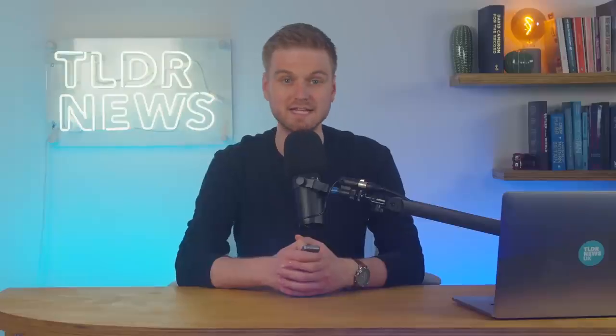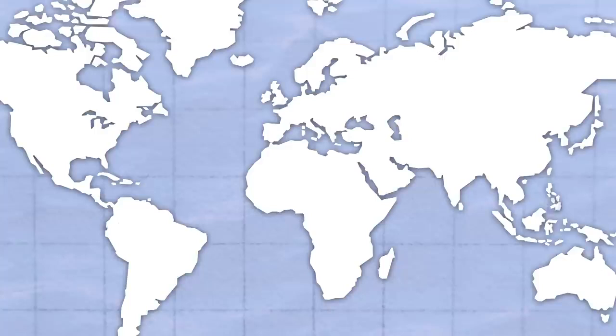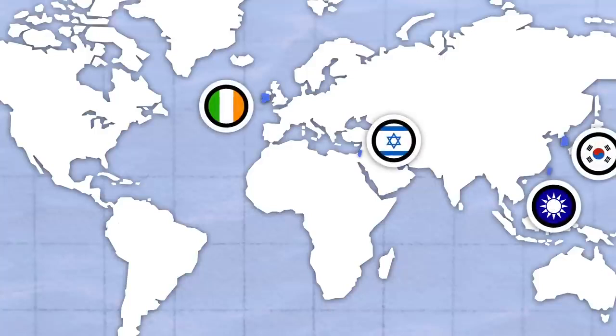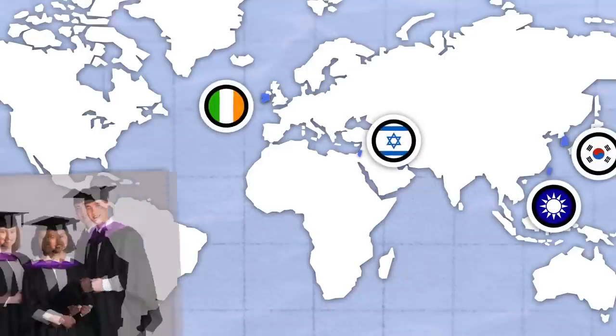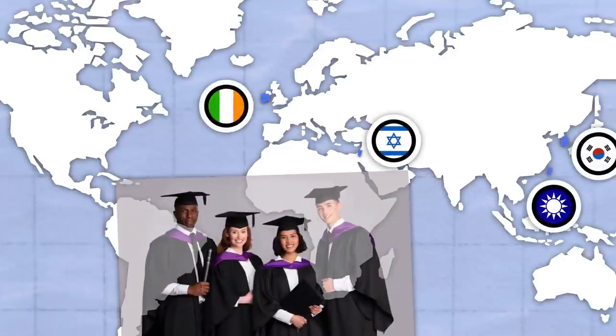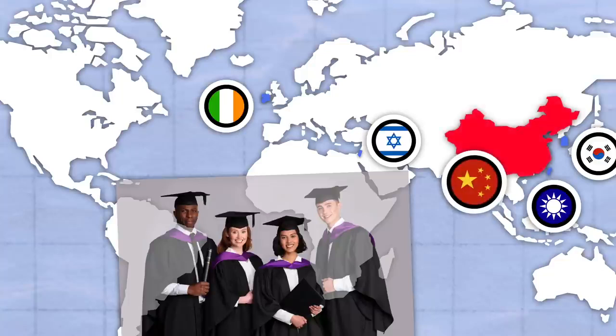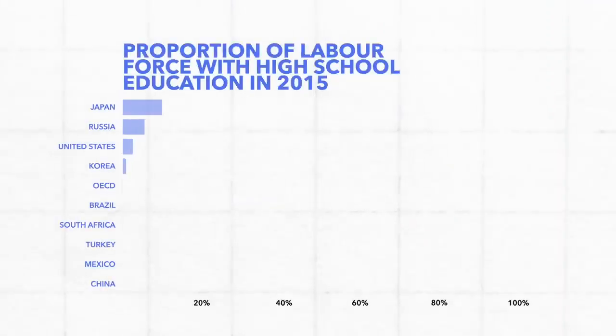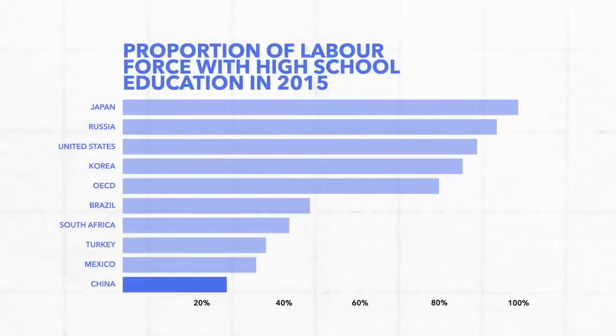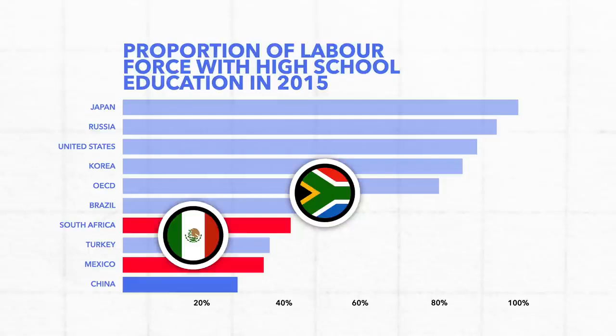The few countries that did make the leap from middle to high income in the 20th century, like Taiwan, South Korea, Ireland and Israel, all had conspicuously higher education levels compared to those that didn't. Thanks to the fact that only a tiny minority of rural kids finished school, in 2015 only 30% of the Chinese labour force had a high school education, lower than even those countries like South Africa or Mexico that got stuck in the middle income trap.